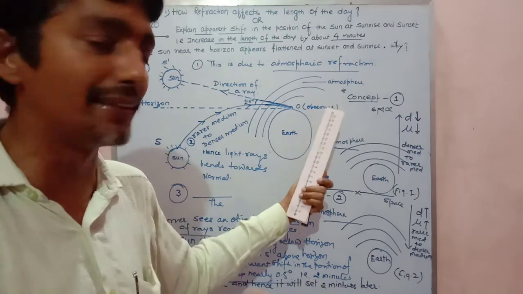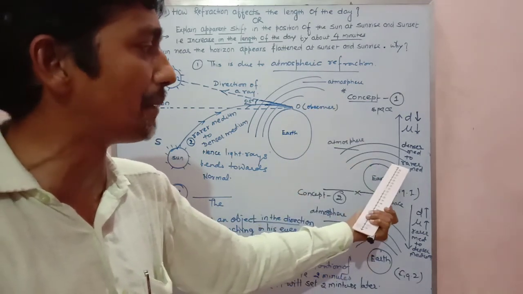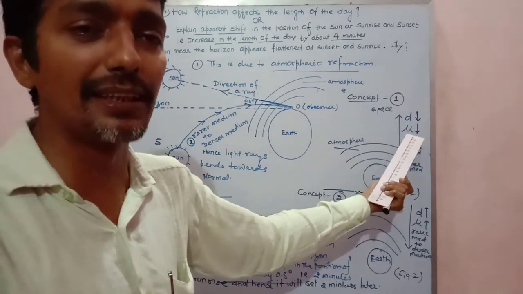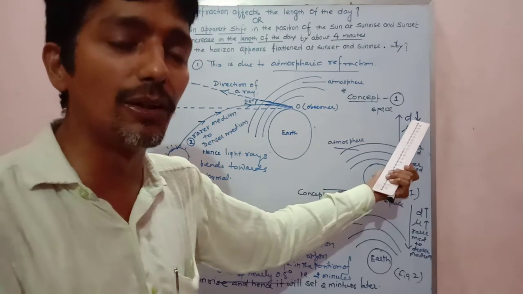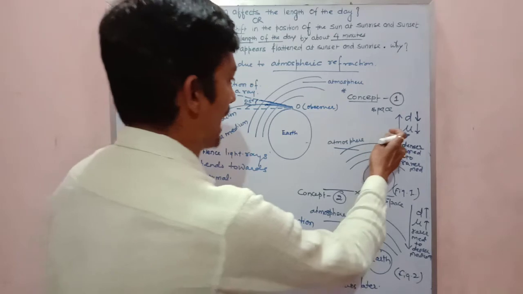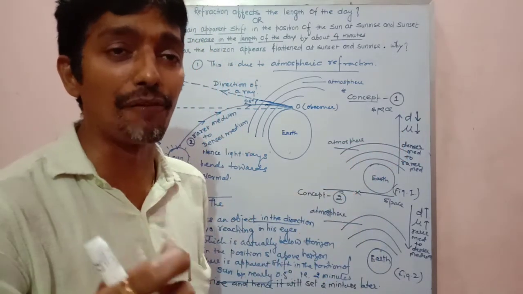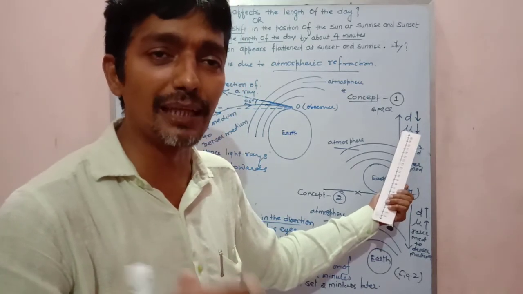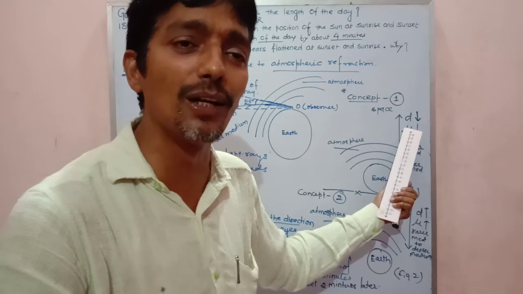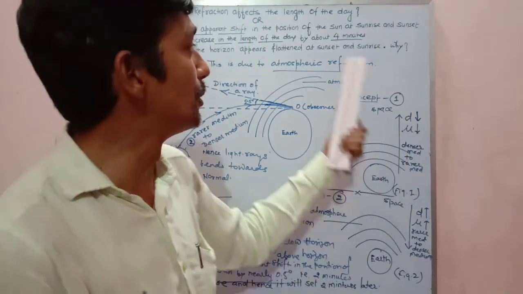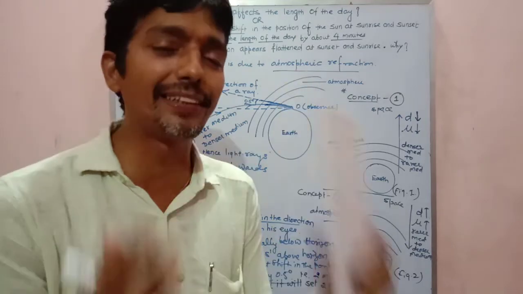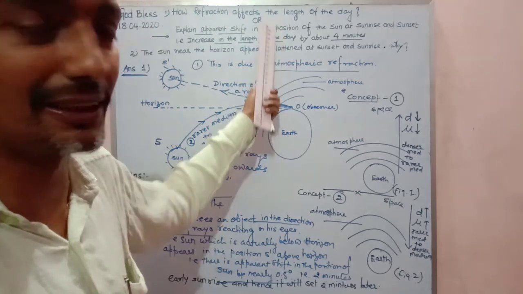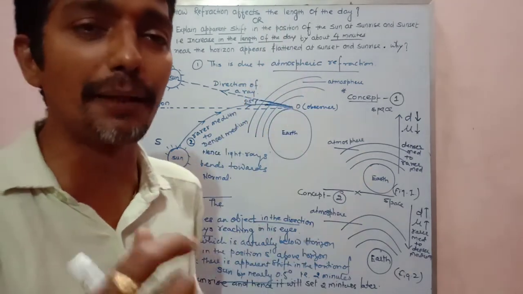But you will write this answer this way: as soon as we go from denser medium to rarer medium, you can see the refractive index goes on decreasing, the density goes on decreasing, and my dear, if the refractive index goes on decreasing, the refracting angle changes, because mu is equal to sin i by sin r. So as mu changes, the refracting angle also changes, and hence due to that the sun will be flattened during sunrise and sunset. So more or less both the answers are commonly the same with the same reason, and the reason is atmospheric refraction.